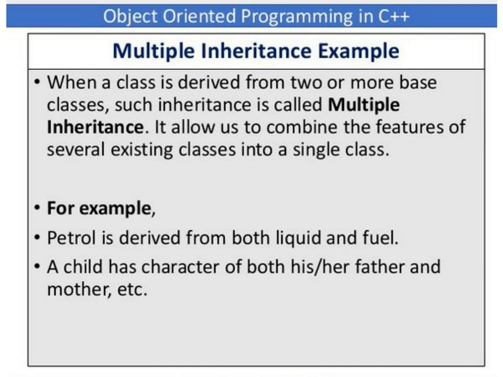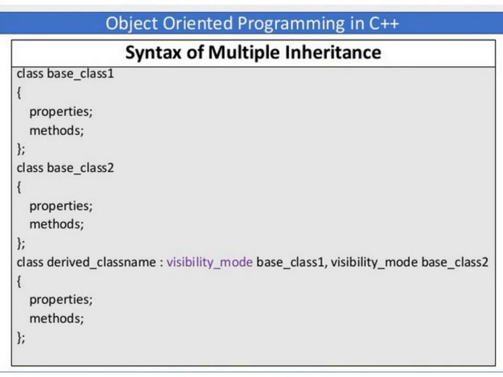Let's take an example where petrol is derived from both liquid and fuel. Here liquid and fuel are base classes, and by using these base classes we have derived petrol. Petrol is a subclass derived from both liquid and fuel. A child has the character of both father and mother. Here father and mother are base classes, and child is the subclass. So we have two base classes and one subclass. This is an example of multiple inheritance.